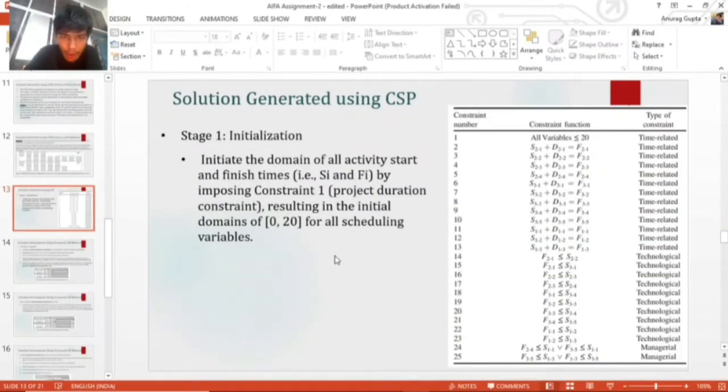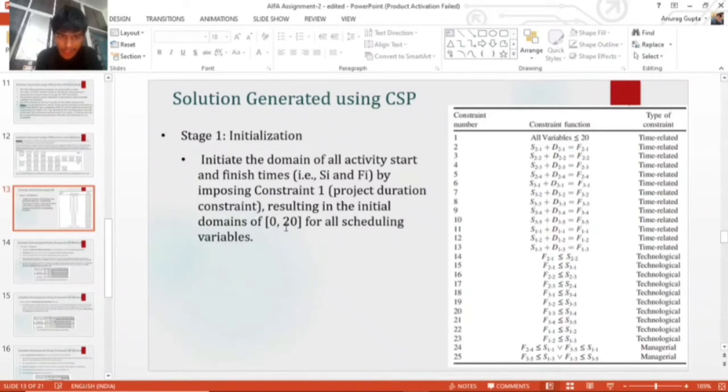Now coming to the artificial intelligence based CSP method for solution generation of these construction scheduling activities. We have three types of constraints: time related constraints, technological constraints, and managerial constraints. Time related constraints are evident from the name. Technological constraints are basically safety constraints, and managerial constraints are from the point of view of management, like how they want to schedule the activities.